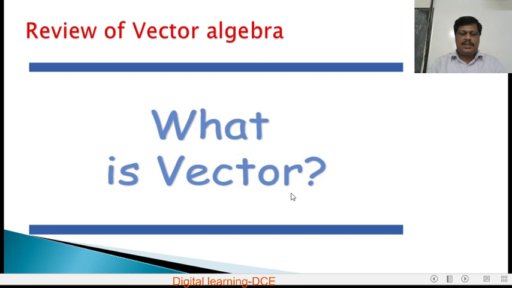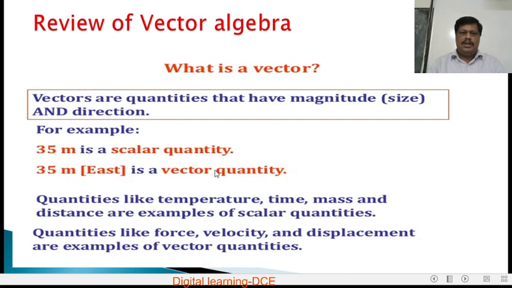What is a vector? Vectors are the physical quantities that have magnitude and direction. Magnitude means size or amount. So, to understand a physical quantity, we need both magnitude and direction. So, vectors are quantities that have magnitude and direction.